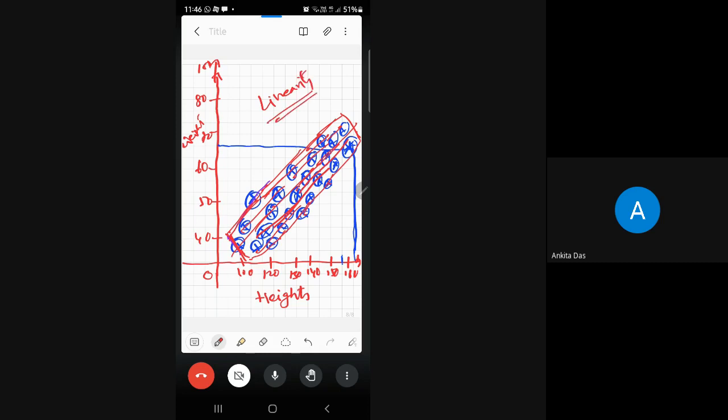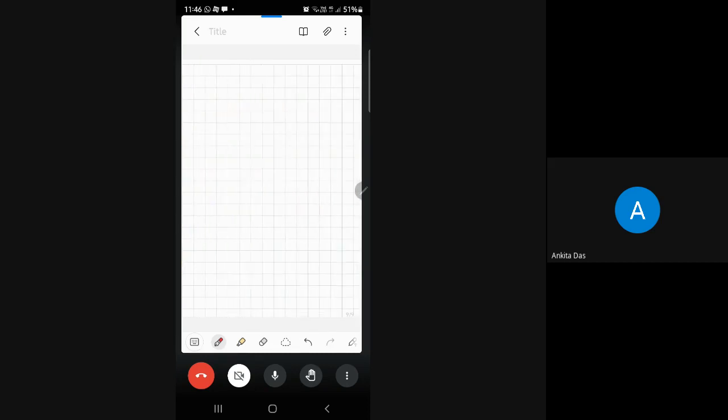So if the data follows linearity, then we can say that there exists some correlation. I repeat, if the data forms a linear line, then we say that there exists correlation. Sometimes after drawing the graph, your data may not follow like this.